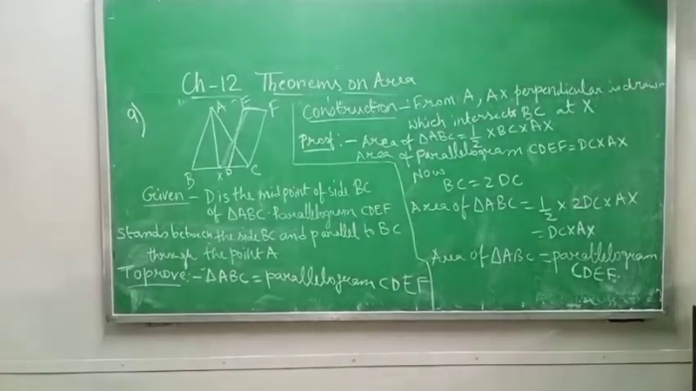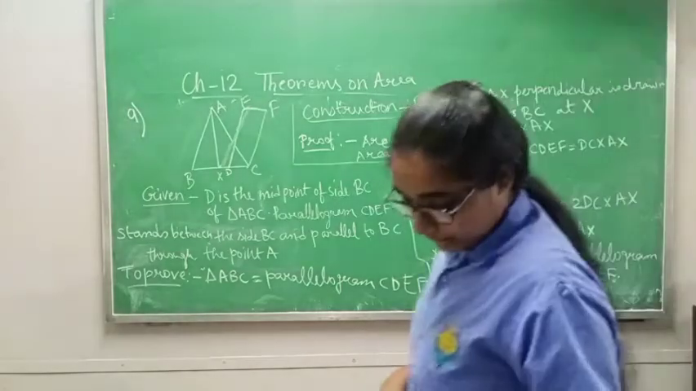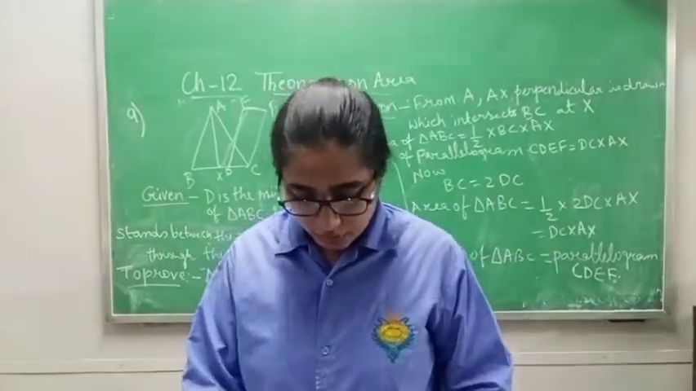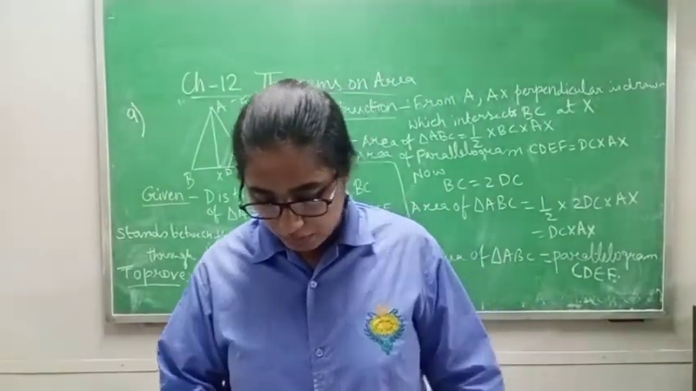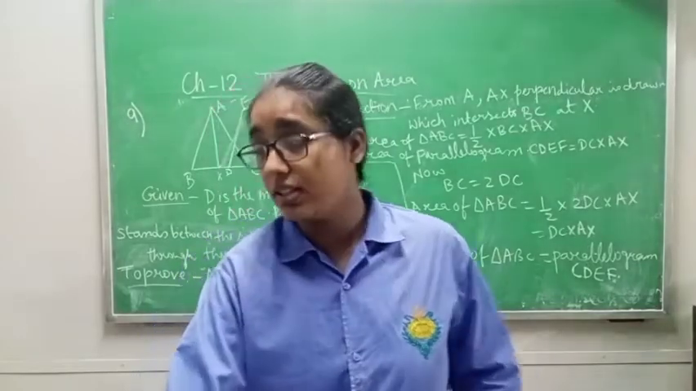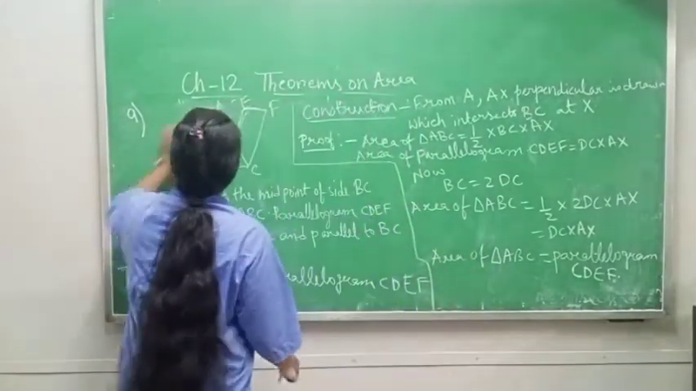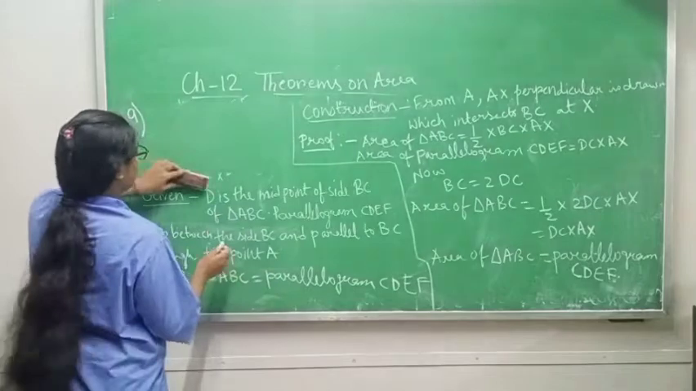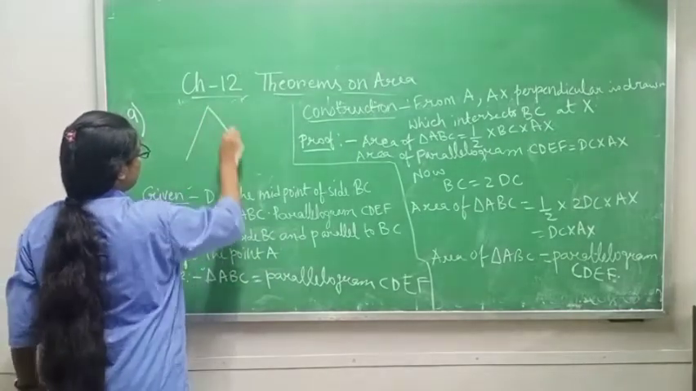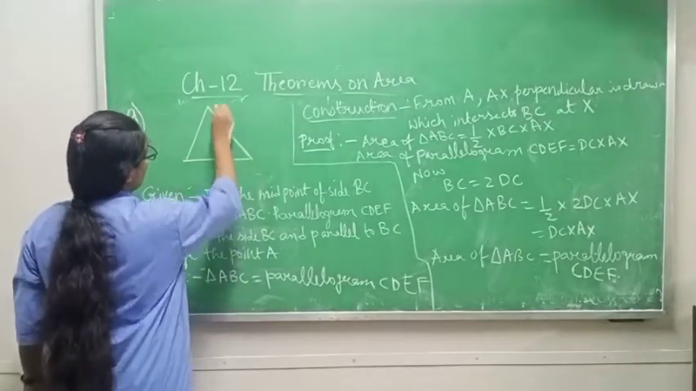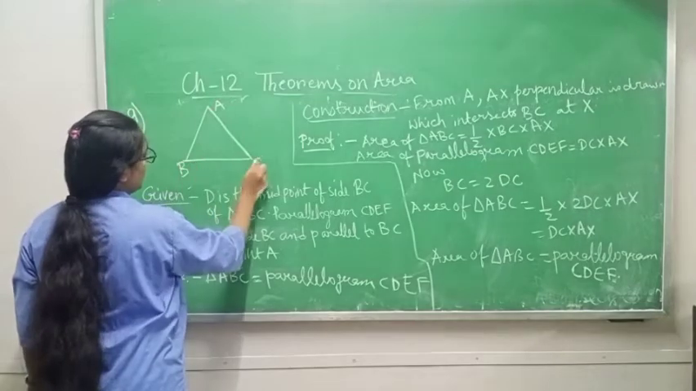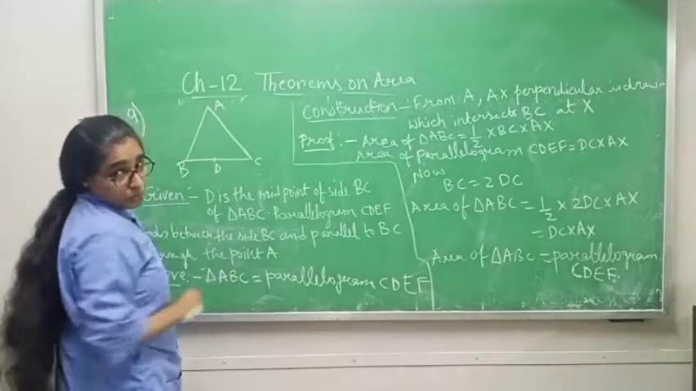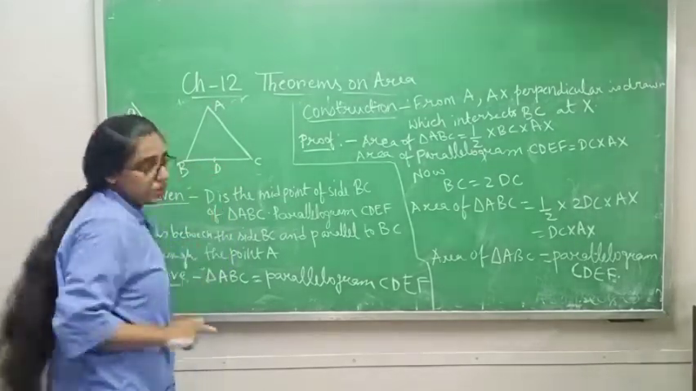Now class 9, see question number 9. D is the midpoint of the side BC of a triangle ABC. So D is the midpoint. Suppose that there is one triangle ABC and D is the midpoint of BC.